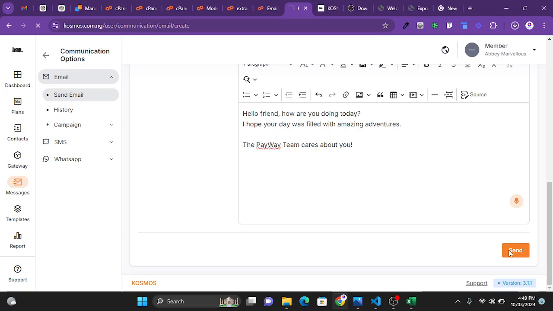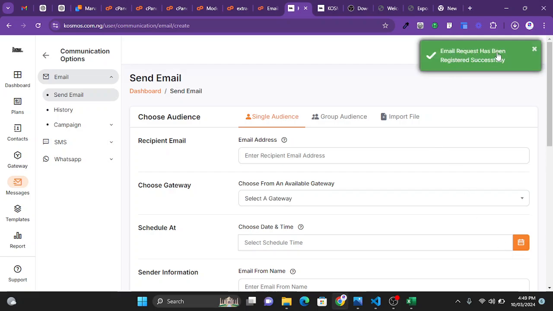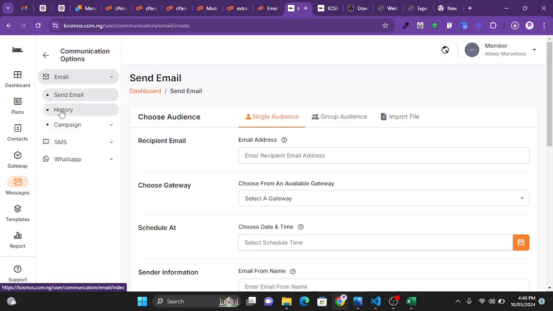So we are having it, and the system is processing our request. All right, it says the email request has been registered successfully. That means the email we just sent has already been registered on the system and processed successfully. To check what we have done, we can go to the history.